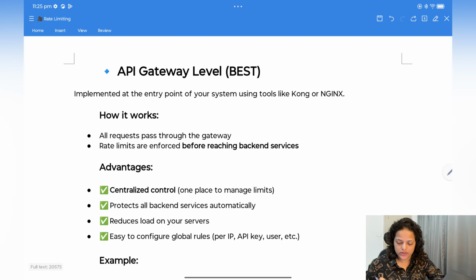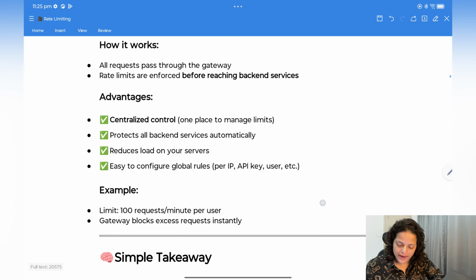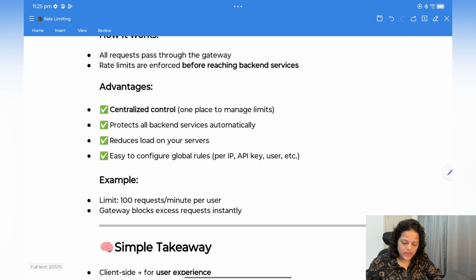Okay, now the third one is the API gateway, which is the best way. Implement it at the entry point of your system using tools like Kong and nginx. How does it work? All requests pass through the gateway. Rate limits are enforced before reaching the backend service. What is the advantage here? Centralized control. Okay, one place to manage limits.